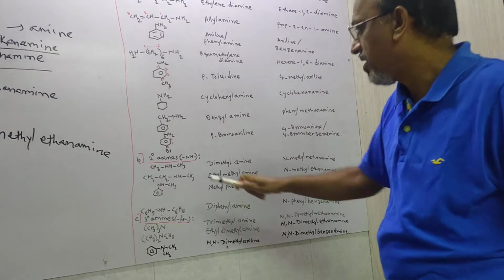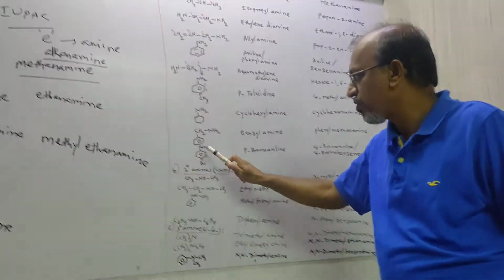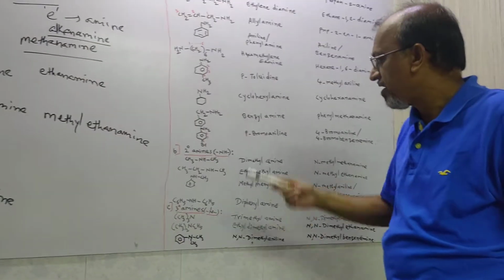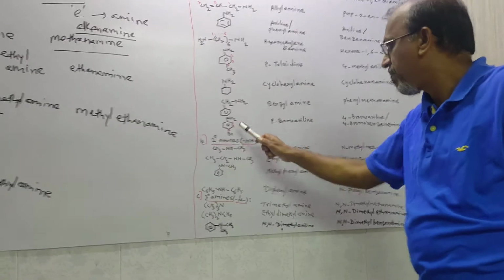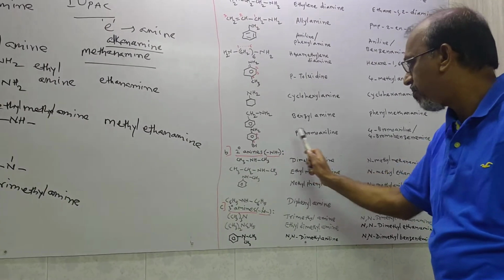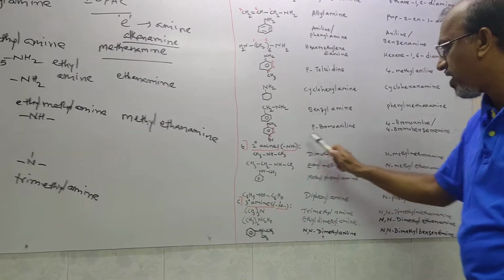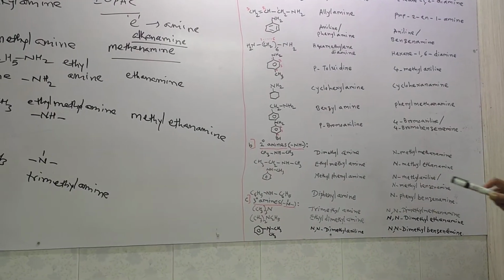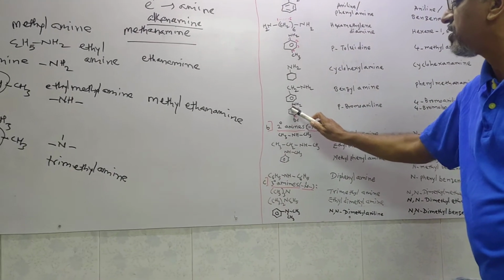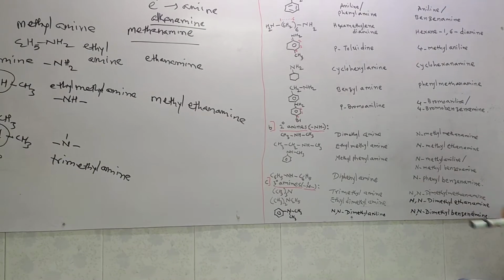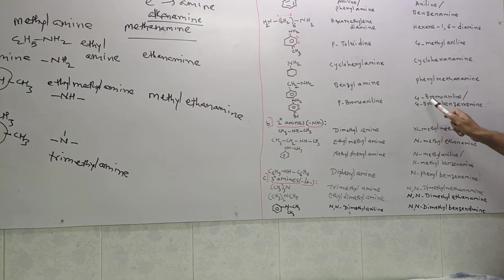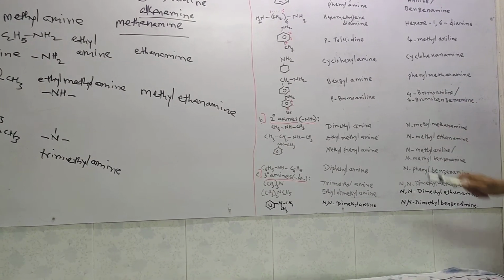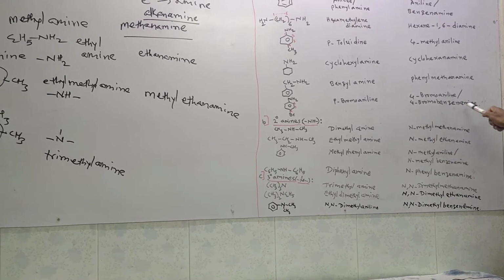Later on, benzene with the NH2 group on the top side and Br on the bottom side. Again it is our para position, so it is para bromo. Para bromo aniline. And by numbering from the NH2 side, carbon first, second, third and fourth, so it is on the 4th position, bromo. So 4-bromo aniline, or you may say 4-bromo benzenamine.